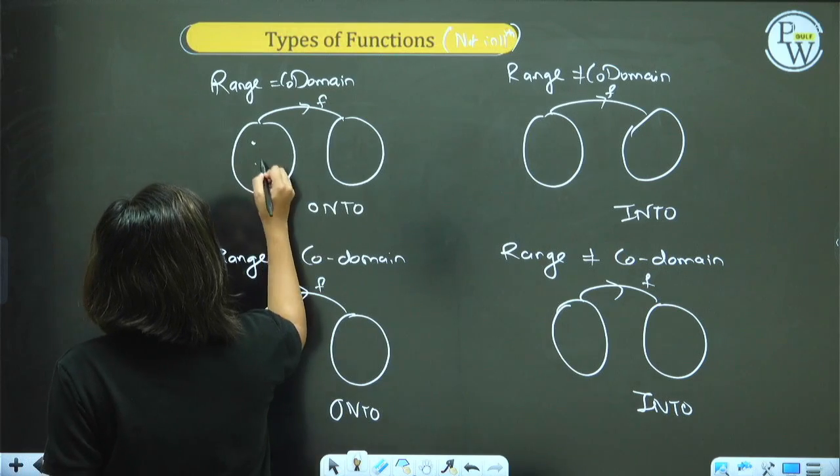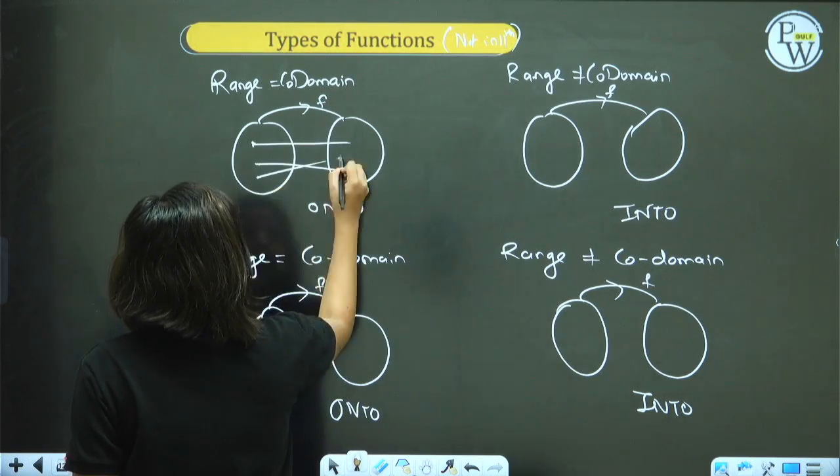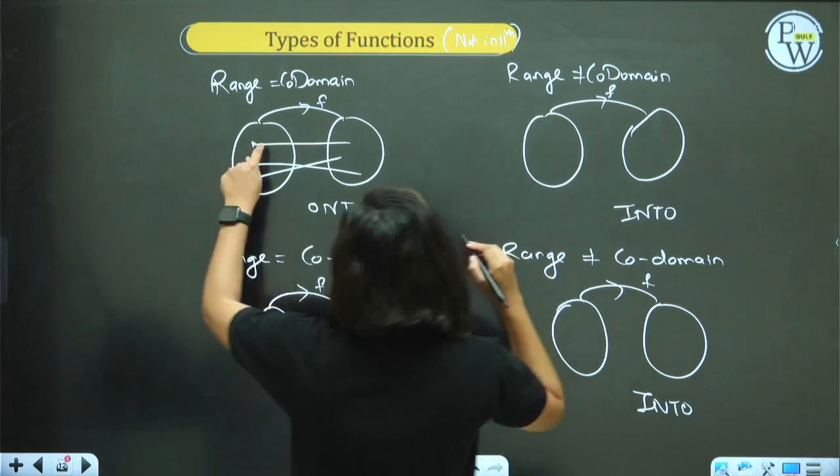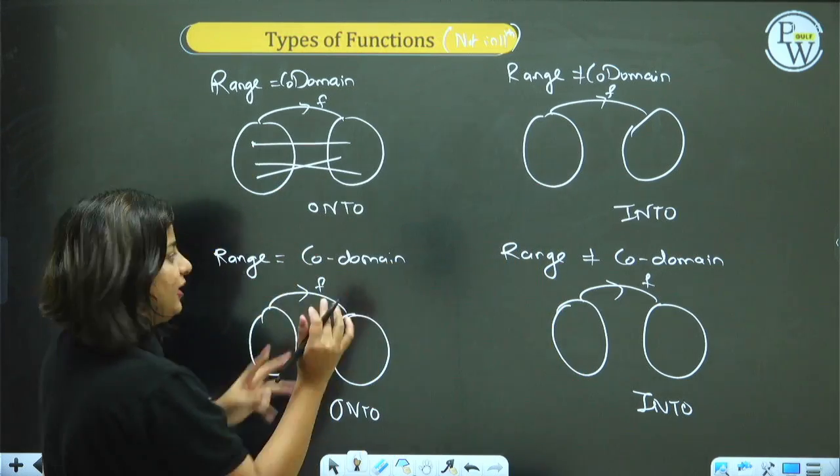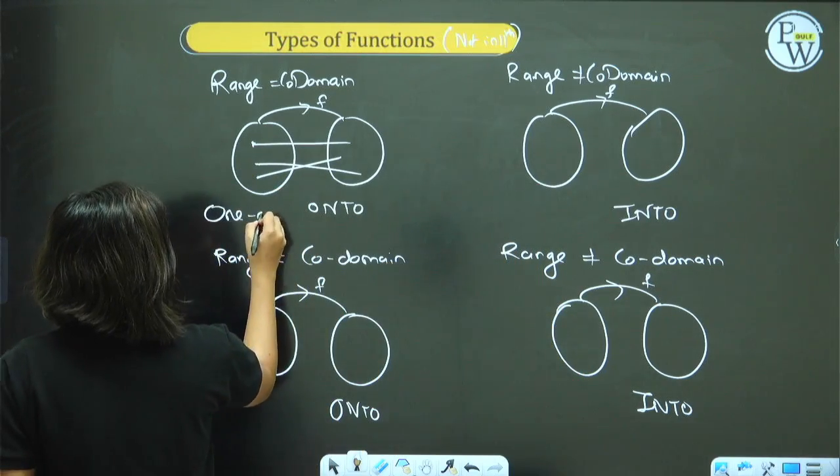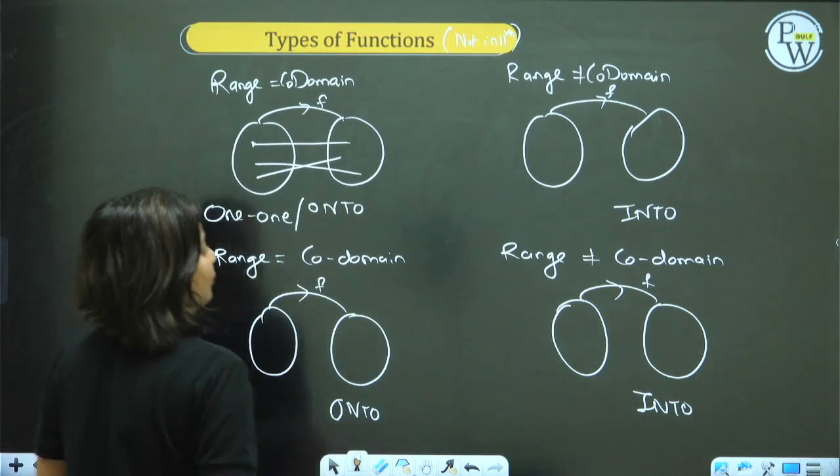I am drawing a diagram like this. Can you see? Each input has a different output. So it is 1 to 1 onto.